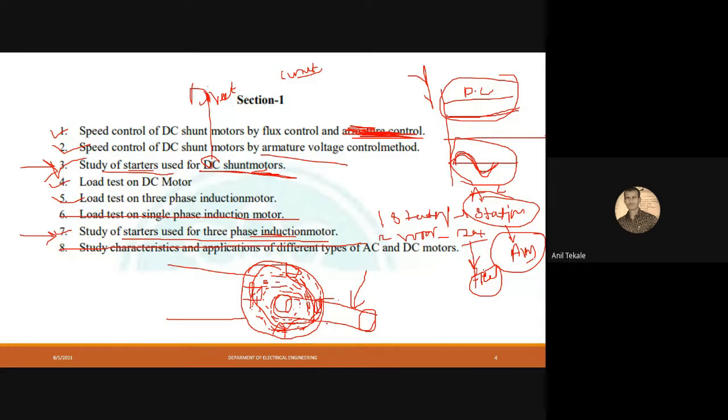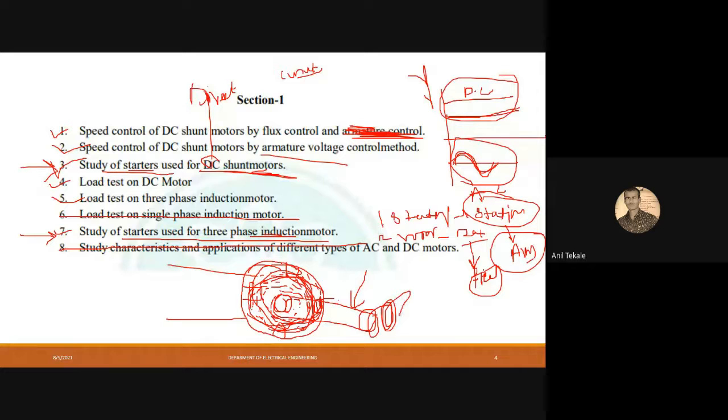Once we insert that conductor inside this stator, due to the rotating magnetic field available in the stator, it will force the rotor to rotate. The rotor experiences force, and it will start to rotate.